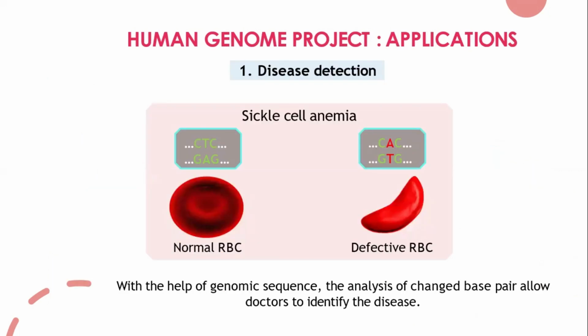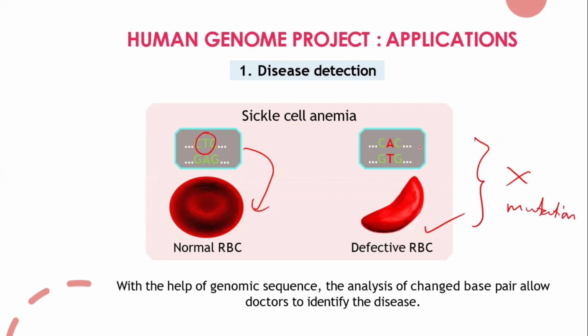So from this human genome project, we got applications like easily identifying genetic diseases like sickle cell anemia. That means we know most people have CTC, that codes for GAG, which will code for a normal red blood cell. But the person where T is mutated and formed into A, we call it a defective red blood cell. And remember, this is like a polymorphism, but polymorphism will always create benefit to nature. But this is not creating benefit to nature. So we will not take it as a polymorphism. We'll call it a mutation.